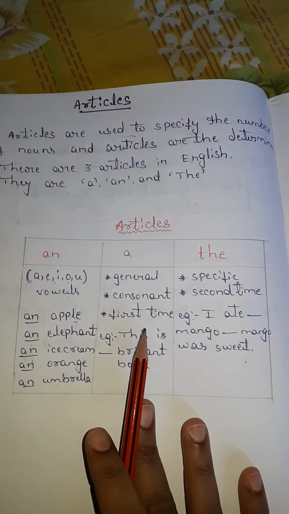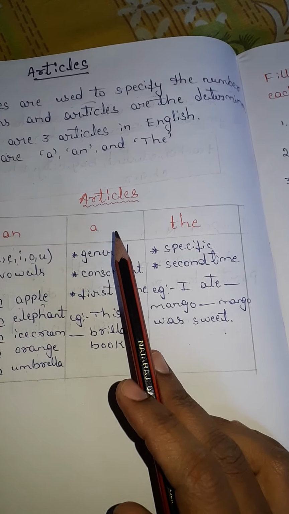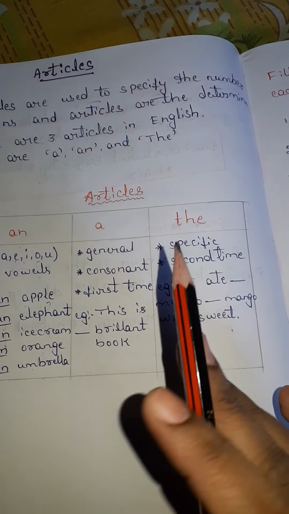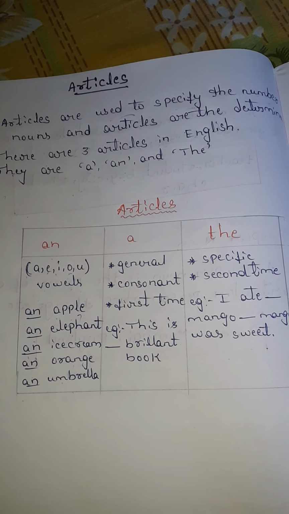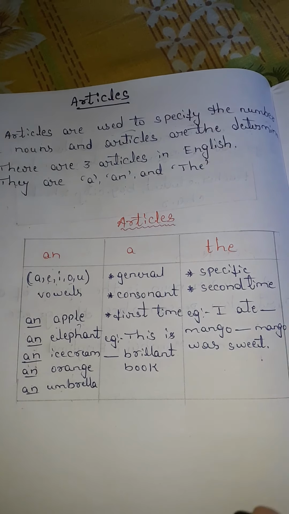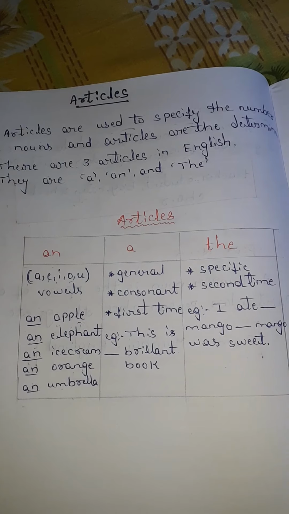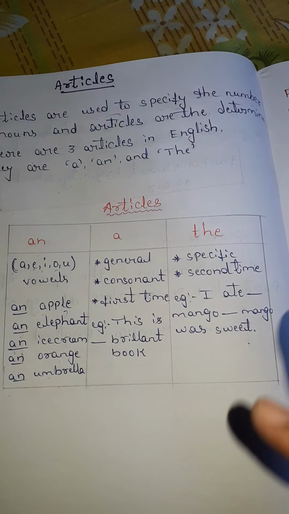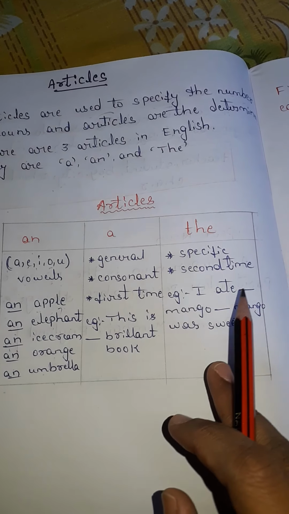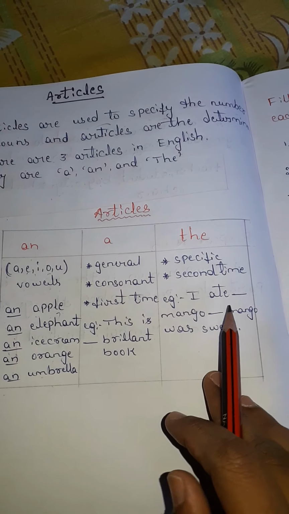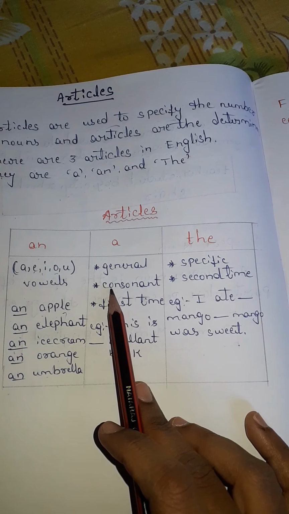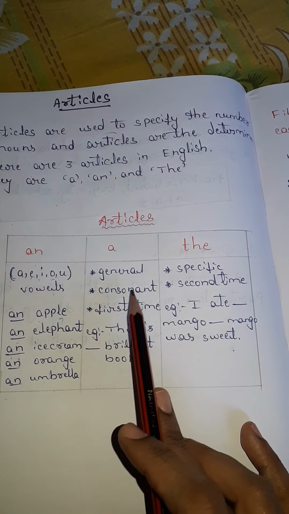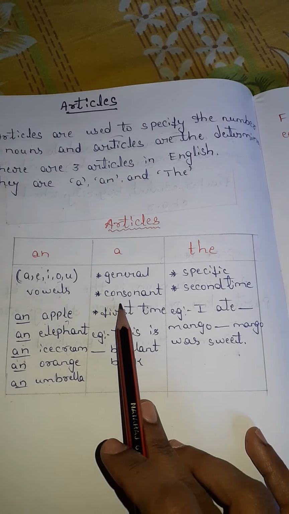Next, a. We use the article a in a general statement. We should not talk about specific things or a specific statement. We say a table, a ship, a pen, a pencil. The second thing is we use the article a in front of a consonant word.